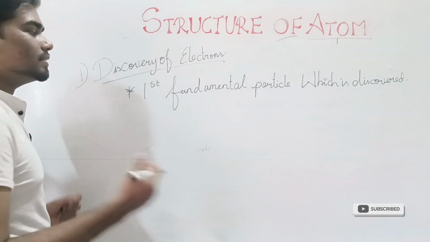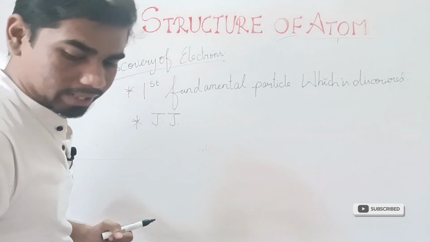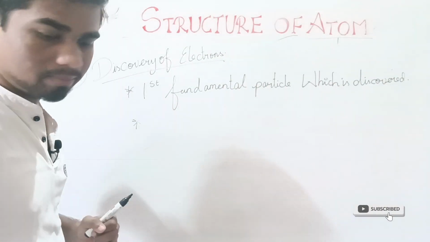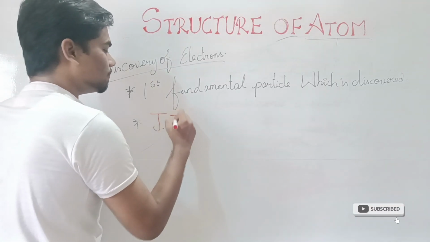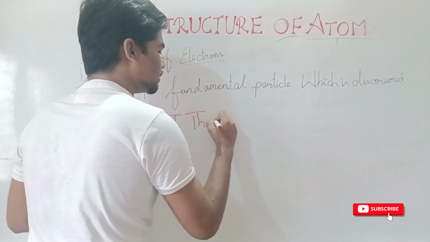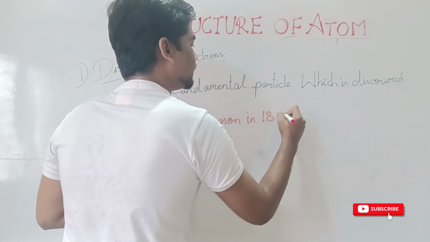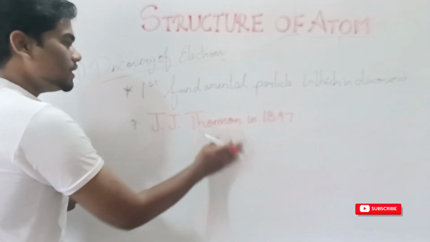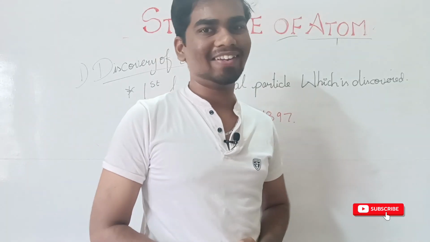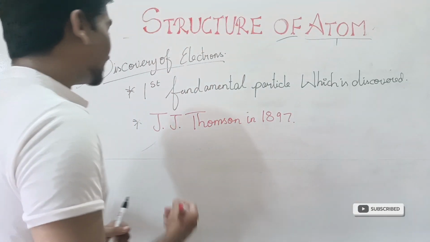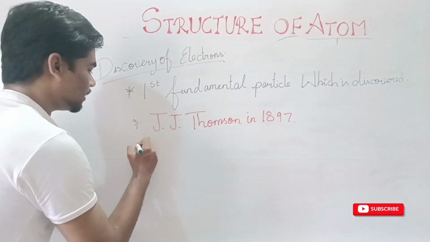This electron was discovered by J.J. Thomson in 1897. This is very important. J.J. Thomson discovered the electron on the basis of work founded by Faraday, because Faraday did an experiment that is also an important one-mark question.